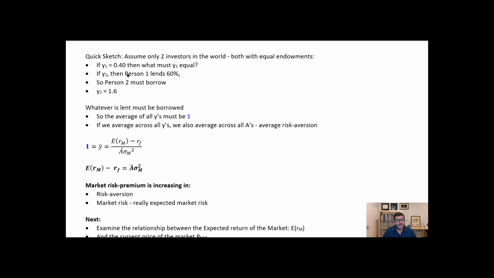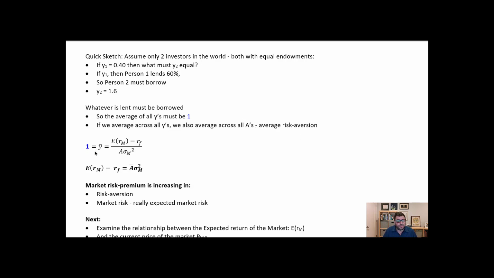And so if Y1 is equal to 0.4, then Y2 is equal to 1.6. The average of these two must equal 1, and if it's true for 2 people, it has to be true for 10 people, it has to be true for everybody. And so if I average everyone's Y, they must average to 1, meaning that everyone's wealth equals essentially this market portfolio. And if we average across all the Y's, we also average across all the A's, and so we get the average level of risk aversion.